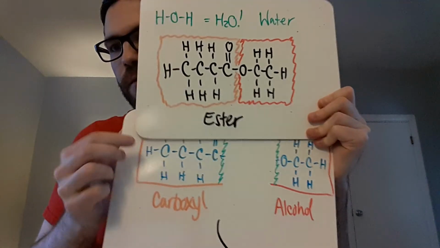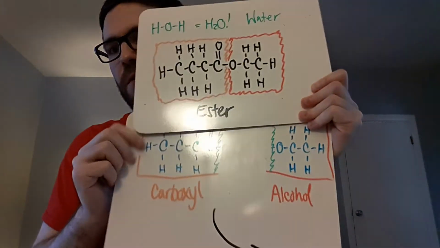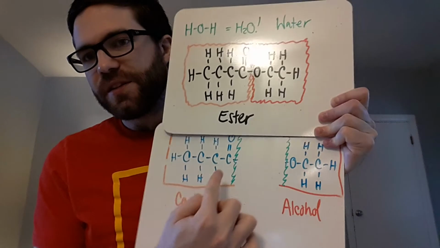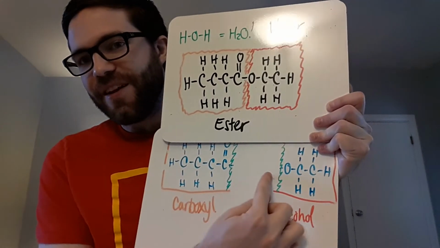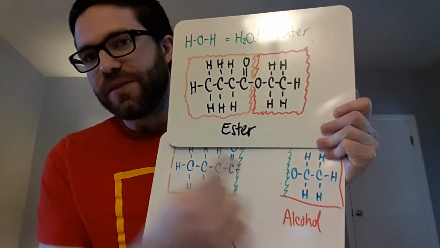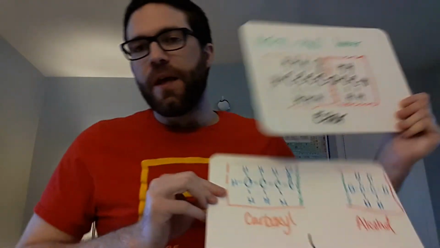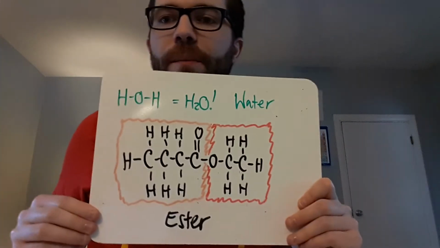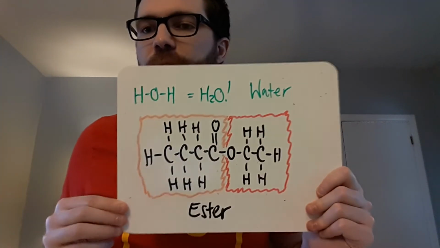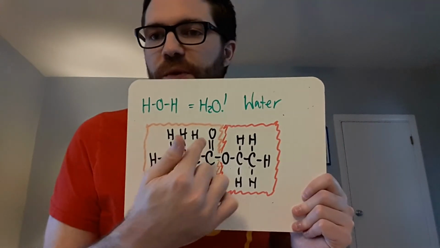4 C's, double bonded to an O, and then O, single bonded to 2 C's. Same deal here. The only difference is this time they're all combined together in one big molecule. So let's look at this new molecule and see what it is.